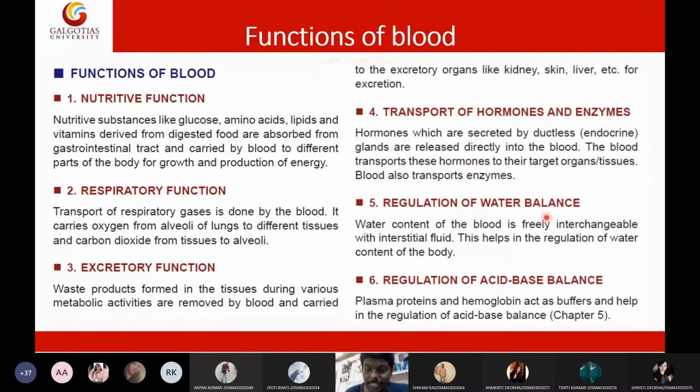Okay, and that acid base balance is also regulated by our blood only. Then let me tell you one interesting thing about this acid base balance. How many of you heard this term in India? Actually, in India only we use this word called heat substances. When they say heat substances, that doesn't mean physical heat.